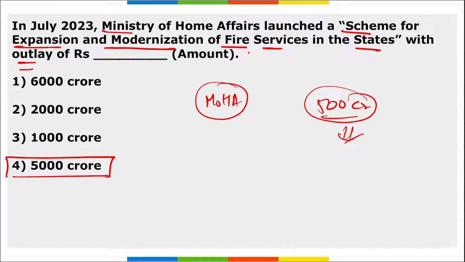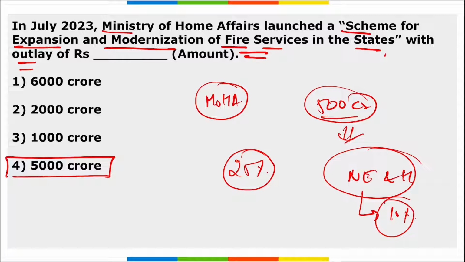Correct? So coming back, it was the Ministry of Home Affairs that launched this scheme for expansion and modernization of fire services in the state with an outlay of 5,000 crore rupees. Correct? And this was launched under the National Disaster Response Force to strengthen the fire services across the states of India. Right? And for the project proposals under the scheme, the state government will contribute 25% of the total cost from their budget. Right? And northeastern and Himalayan states will contribute 10% of the total cost of such projects.